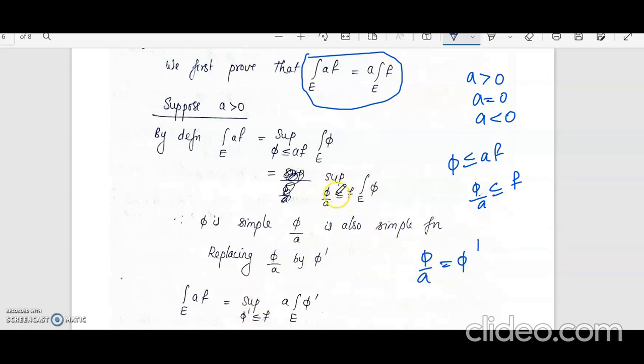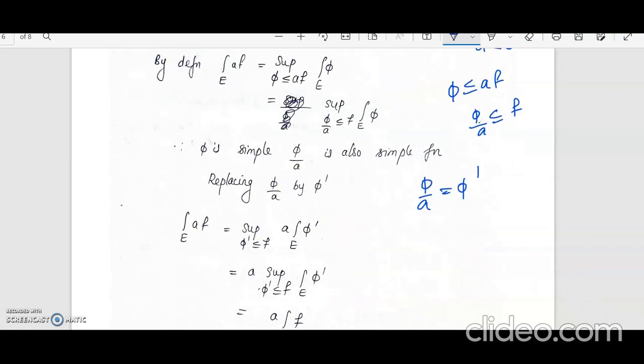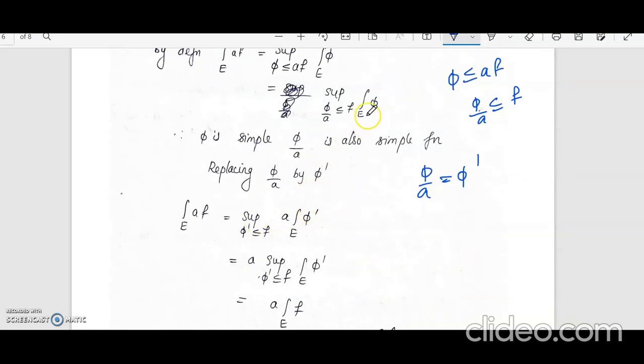So this will become supremum over φ dash less than or equal to f of integral over E. Now φ will be equal to a times φ dash. So we will get a φ dash, and now φ dash is a simple function.